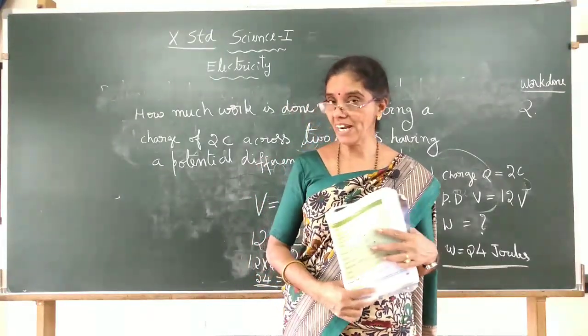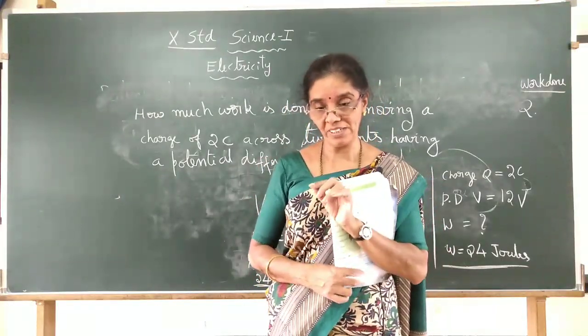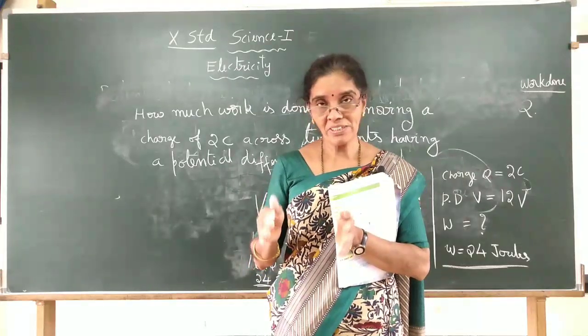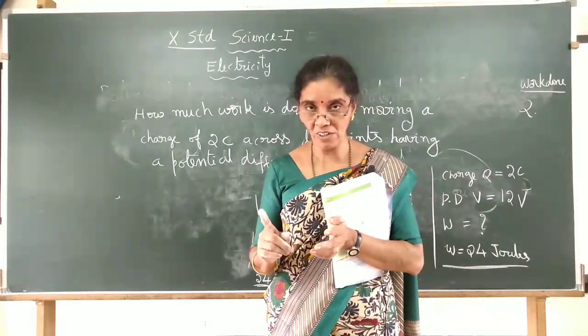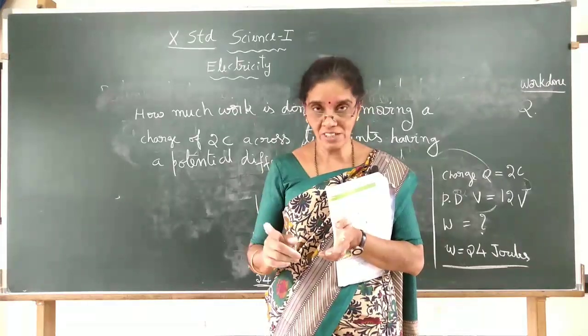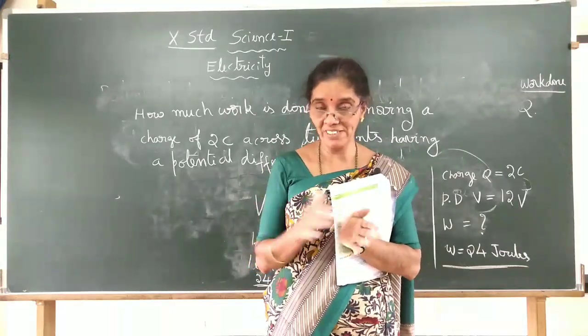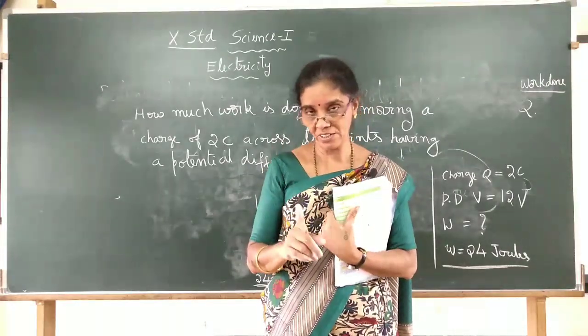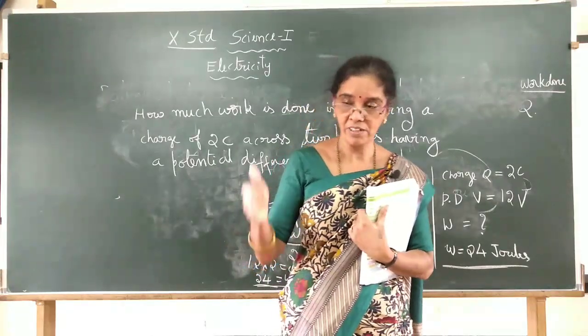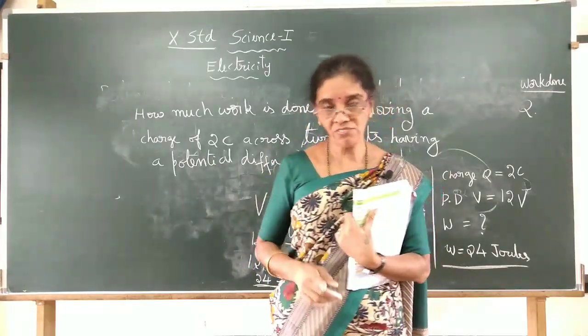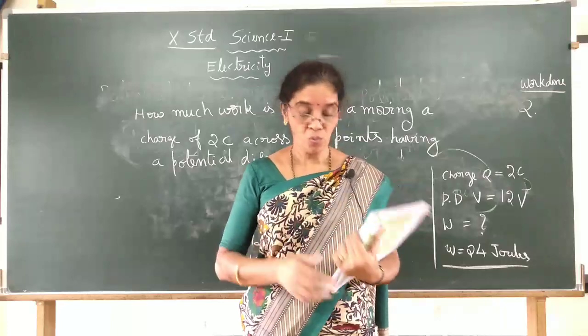In moving charge between the 2 points, how much work is done? 1 joule of work is done. How much charge should be moved between those 2 points? 1 coulomb of charge. If 1 coulomb of charge is moved between those 2 points and 1 joule of work is done, then the voltage is 1 volt.